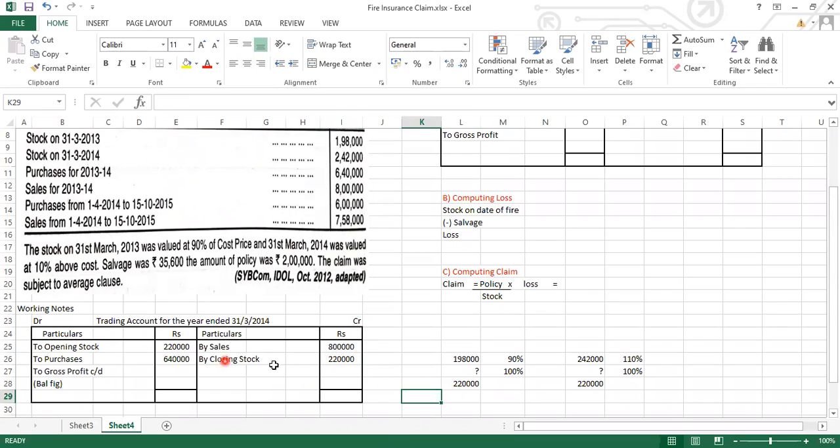See, from here only you can see that credit side is higher than the debit. So this comes to 10,20,000. And what is the total of the debit side? 8,60,000. So 10,20,000 minus 8,60,000, you will be getting the gross profit of 1,60,000.